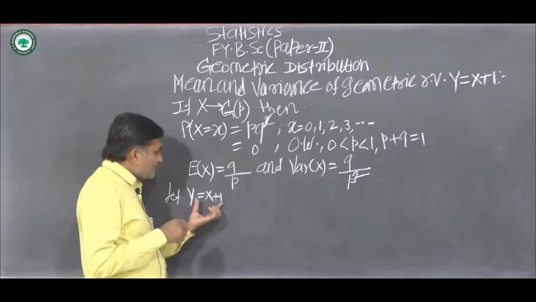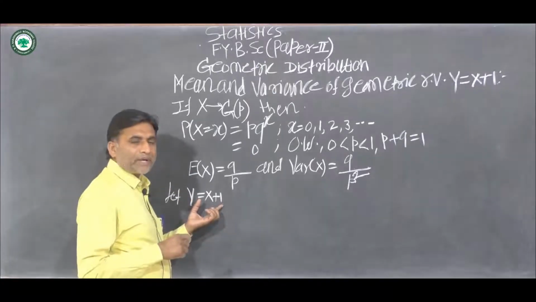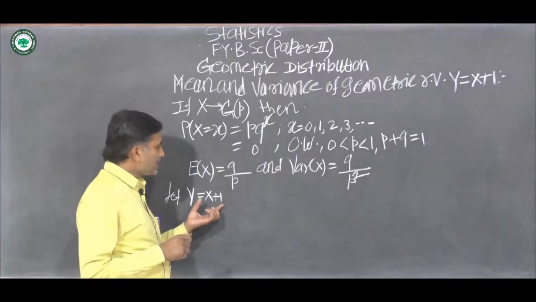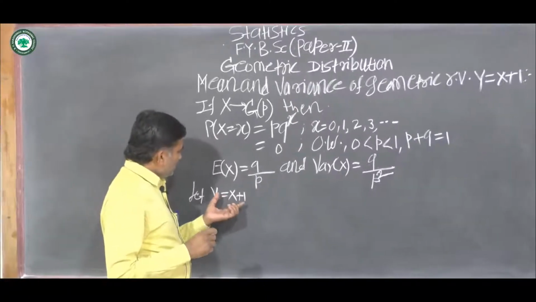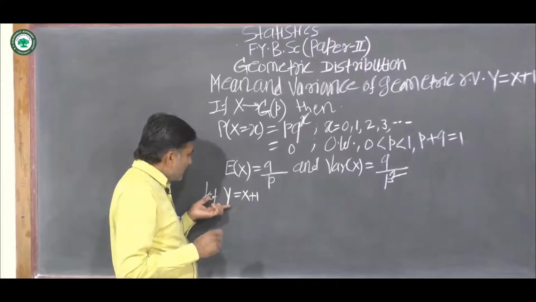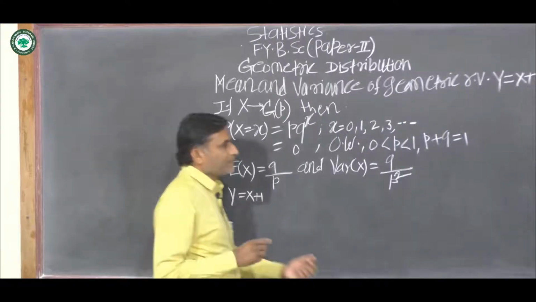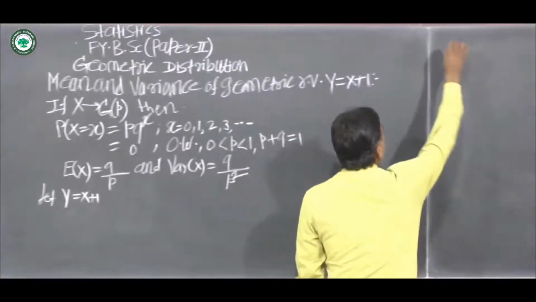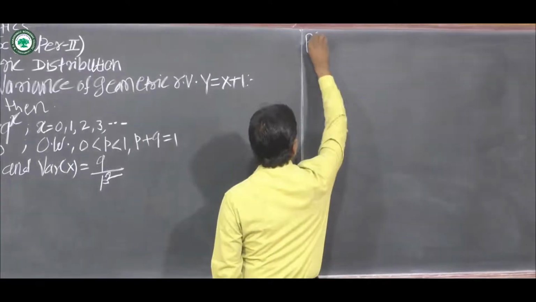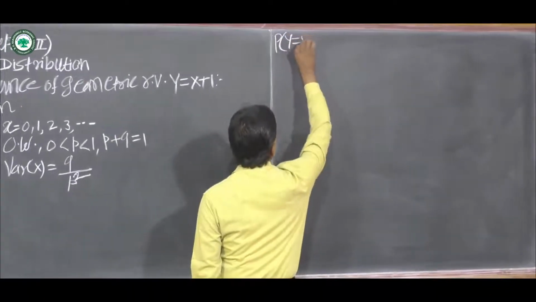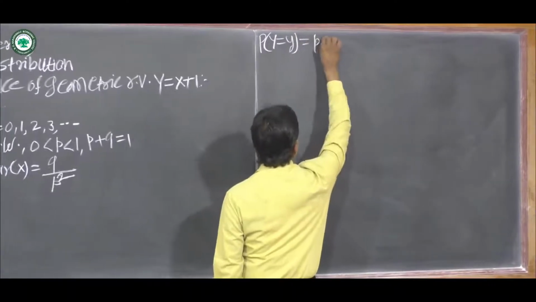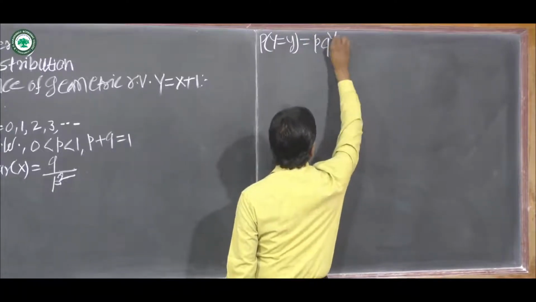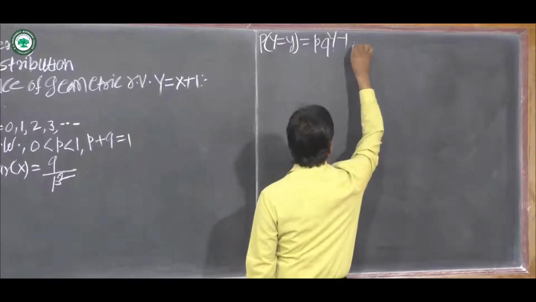The probability mass function of random variable Y will be P(Y = y) equals p into q raised to y minus 1.